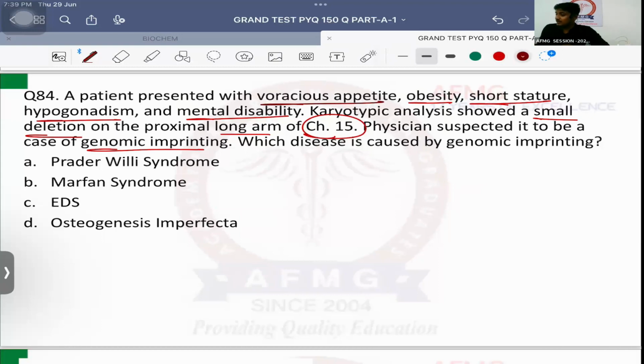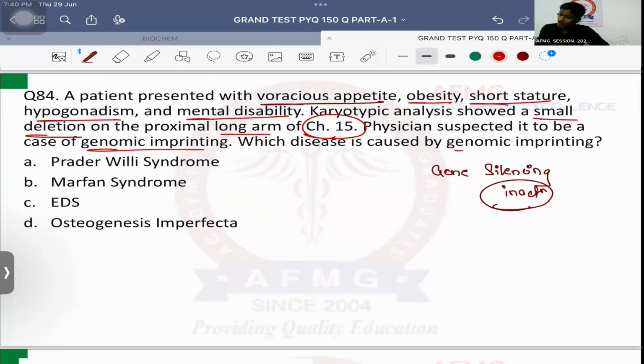ये मैंने पैथो में अच्छे से समझा है. Genomic imprinting is nothing but gene silencing, and gene silencing is nothing else but gene inactivation. मतलब एक जीन क्या हो जाती है तुम्हारी? डिलीट, और दूसरी जीन क्या हो जाती है? Inactivate या silenced. ठीक है? So that's the reason why patient develops the disease.